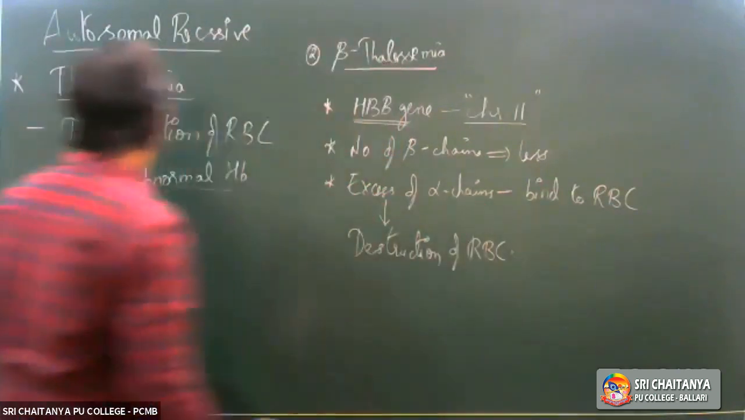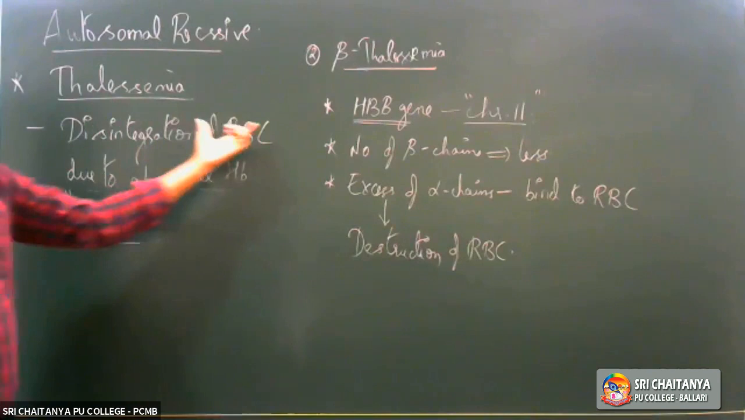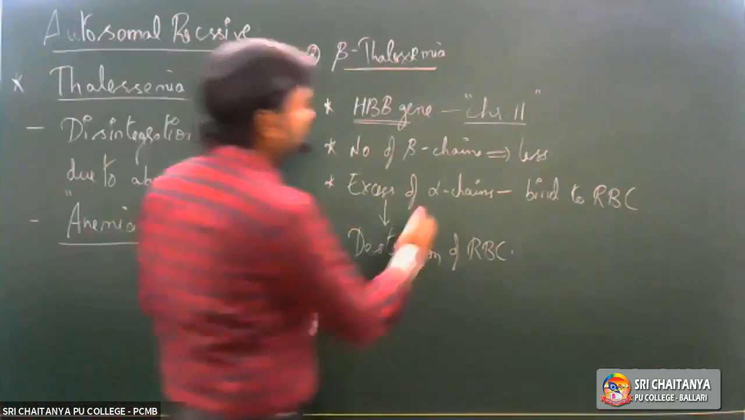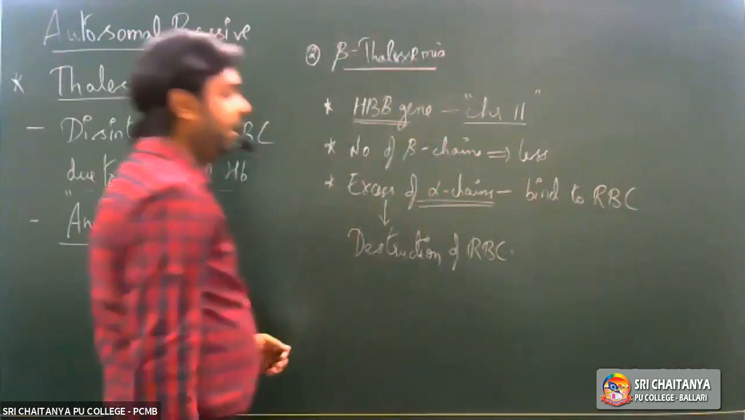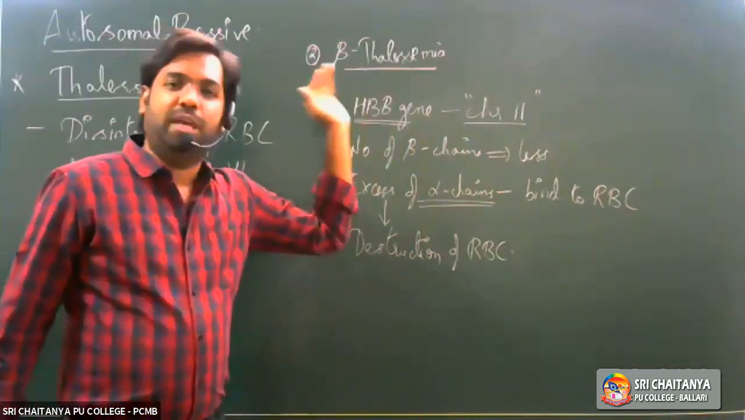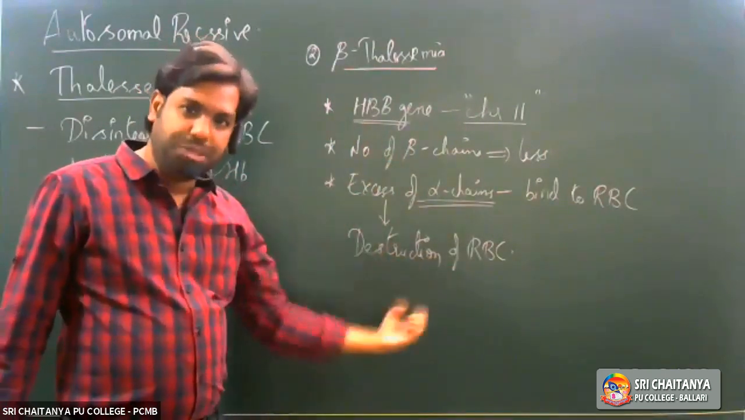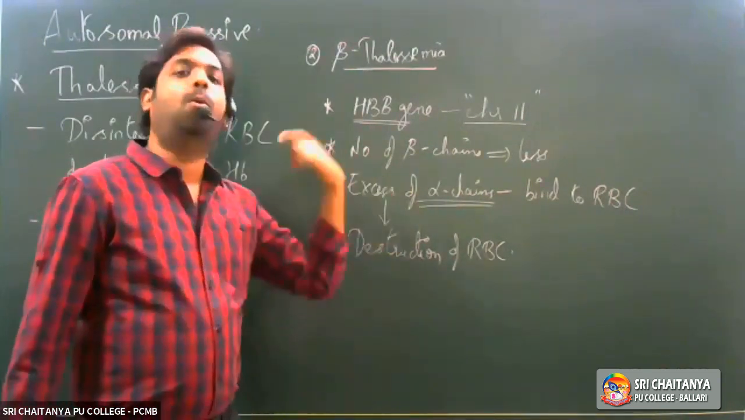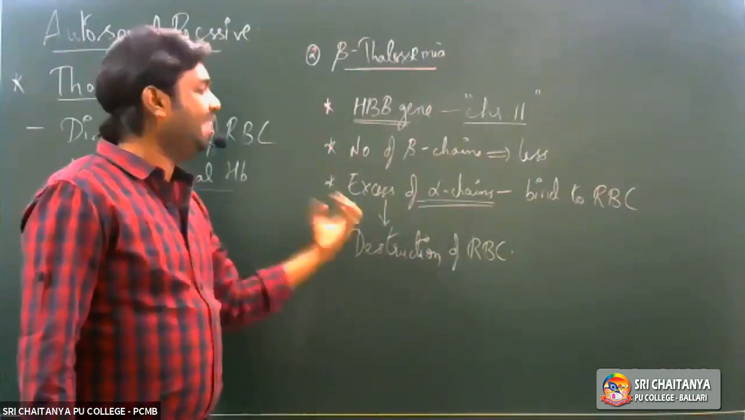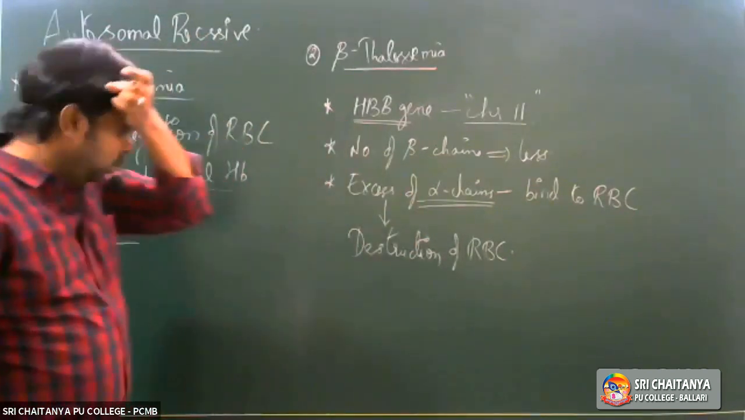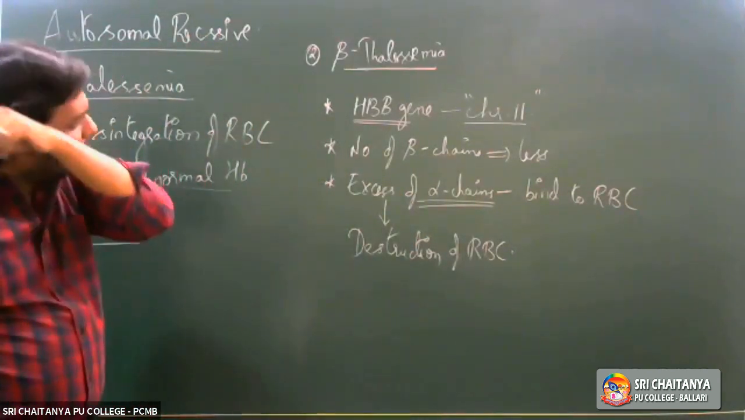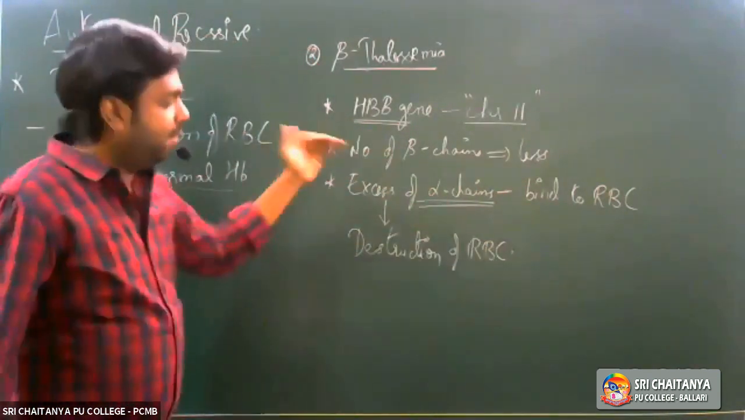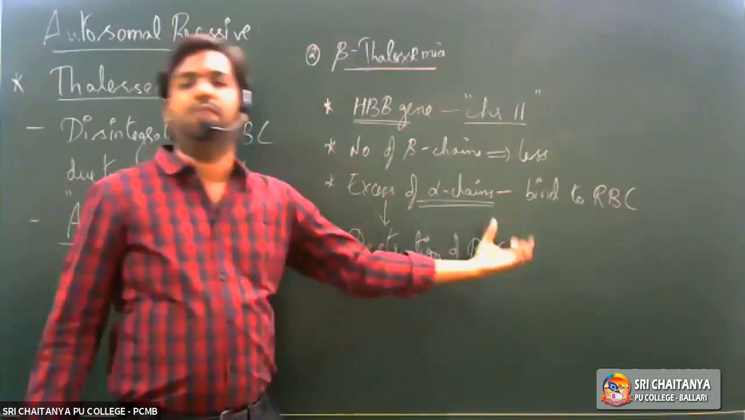That is the reason why we said here it would lead to disintegration or damage of RBC. So how exactly are the RBCs getting damaged? It is because of these excess alpha chains. Right? So once the beta polypeptide chain count goes down because of this mutation, alpha chains become more in number. Whatever excess alpha chains are there would go and bind to the normal RBCs. Once they bind to the normal RBCs, they would start bringing about the destruction of RBC.